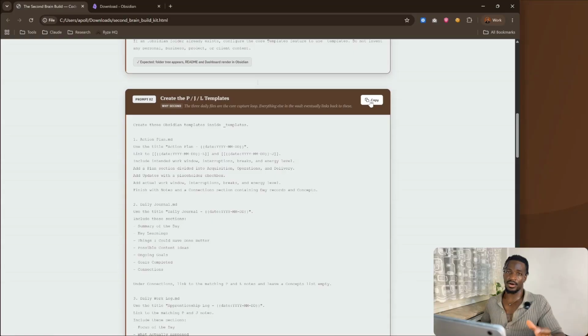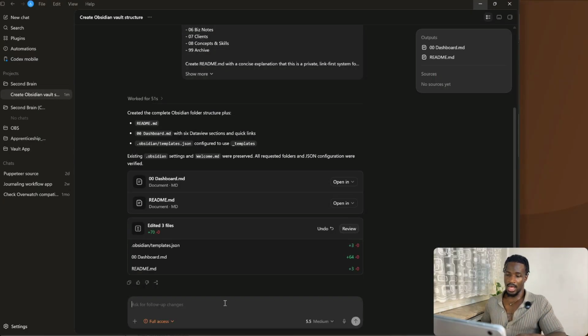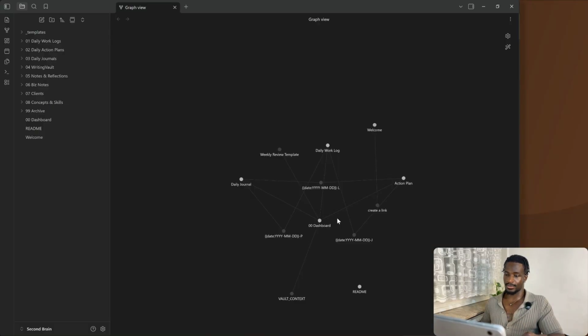So I'm going to come here and copy this prompt, then come here into Codex once again and just paste the whole thing. And you can see as it's starting to add more of these files, even though we haven't even given it any of our personal logs so far, it's starting to make more of these connections already. So now on to the next prompt.